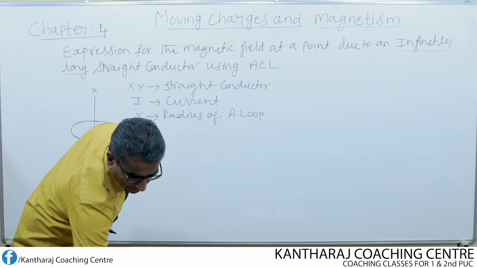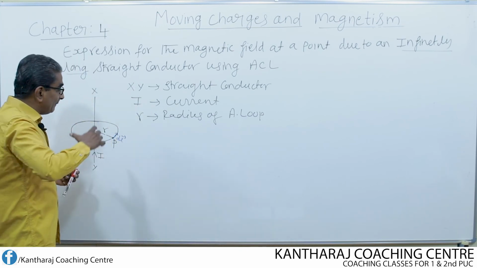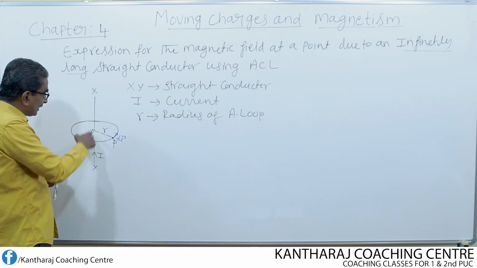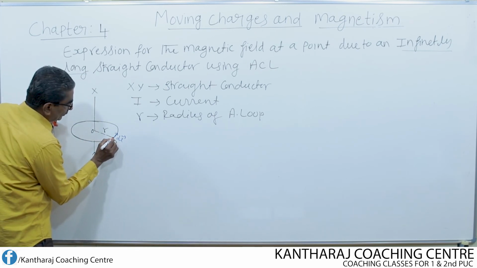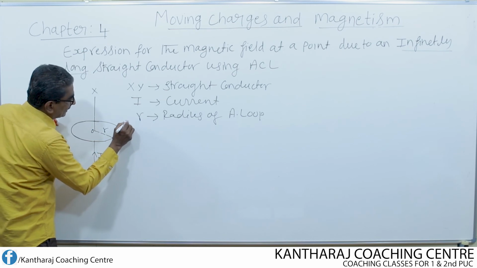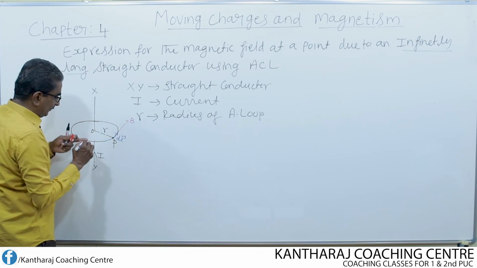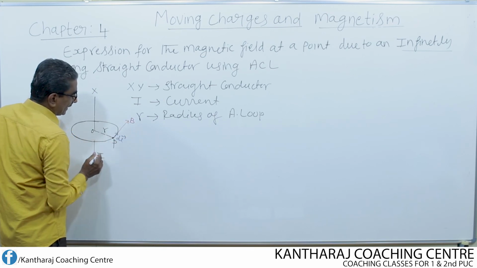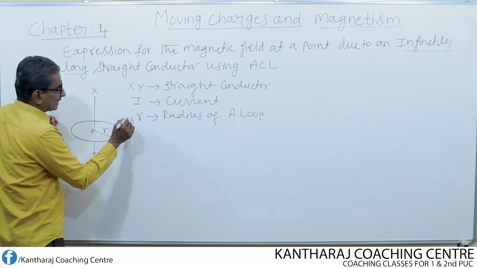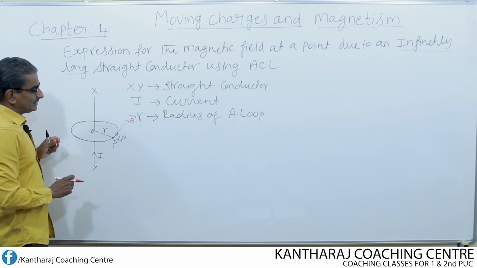At the same point P, I consider the magnetic field produced because of the current flowing through this conductor. I consider B as the magnetic field; I do not consider the tangential component directly.